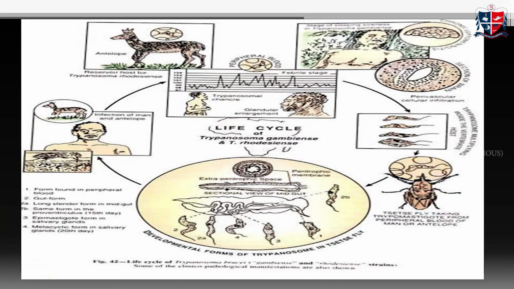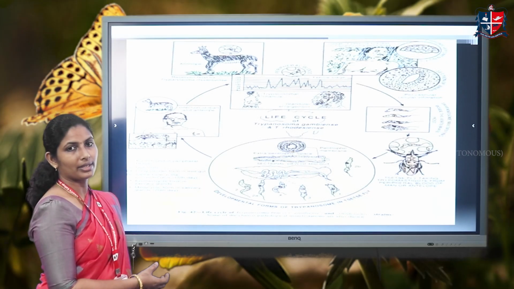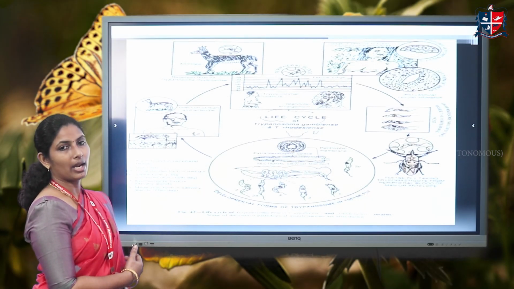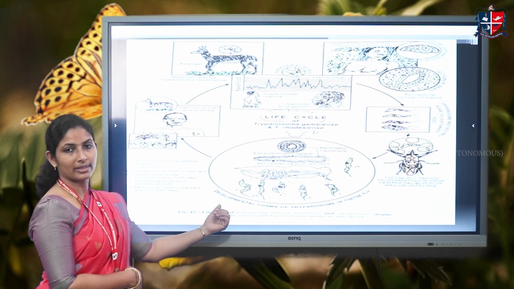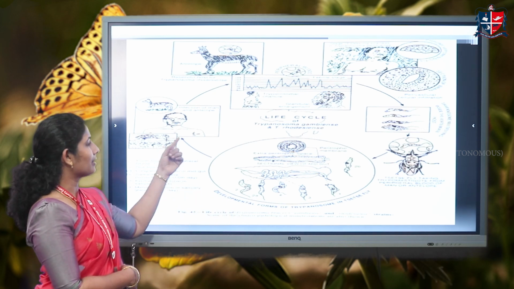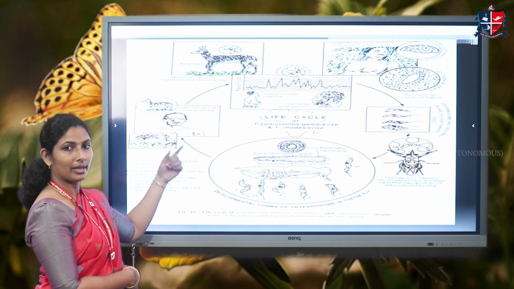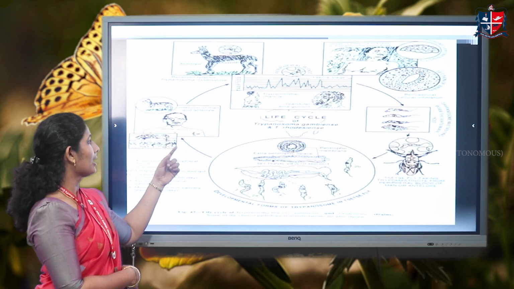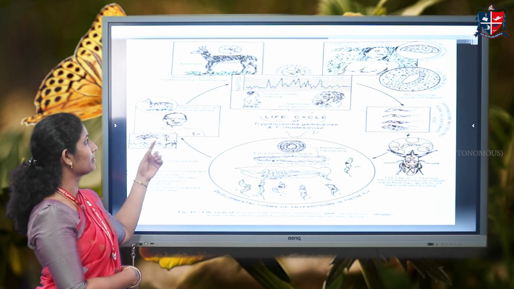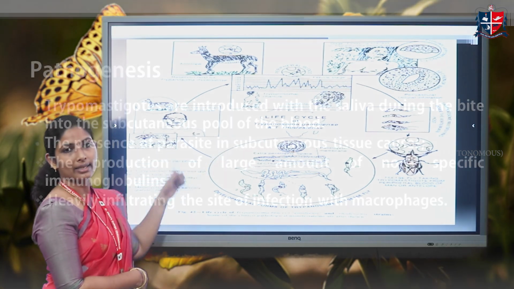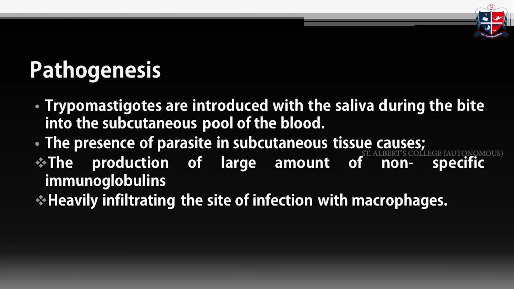So this is the life cycle, in which you can see that the flies are taking up the infective forms, and these undergo multiplication in the body of the fly at different stages. Then they are again introduced onto the skin surface of another human who is not infected, and here they again multiply and form short stumpy forms that are taken up again by the fly, and the cycle continues. Now we look at the pathogenesis.